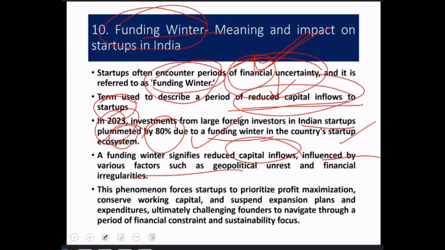So there will be many reasons. I'm mostly speaking from the MCQ point of view, but just for understanding the funding winter exactly. The funding winter arises because there will be reduced capital inflows for many reasons.